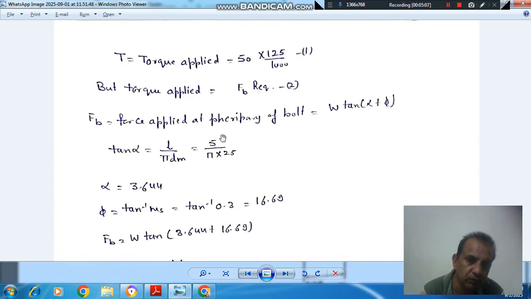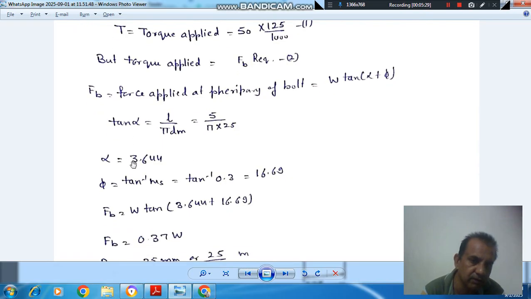Okay, so FB is the force applied at the periphery of the bolt, and this FB can be written as W tangent of alpha plus phi, where alpha is the helix angle that is given by lead by periphery, L by pi d. Lead is given as 5 mm and mean diameter is given as 25 mm. So alpha will come out as 3.644 degrees and phi is your friction angle.